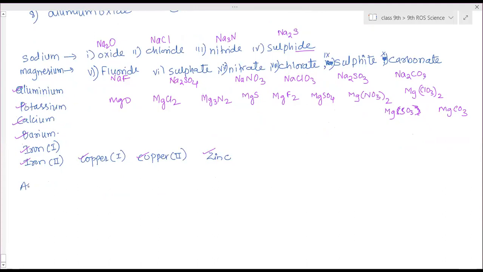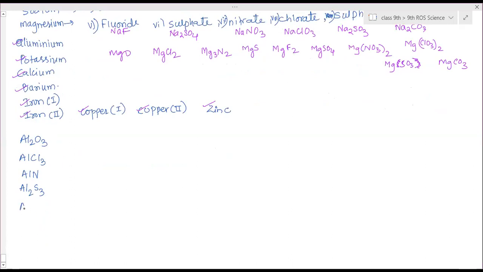Al2O3. Then aluminium chloride: AlCl3. Aluminium nitride: AlN. Then aluminium sulfide: Al2S3. Then aluminium fluoride.